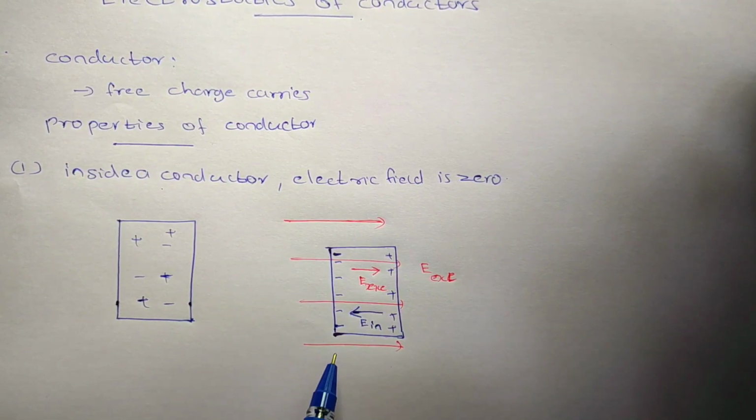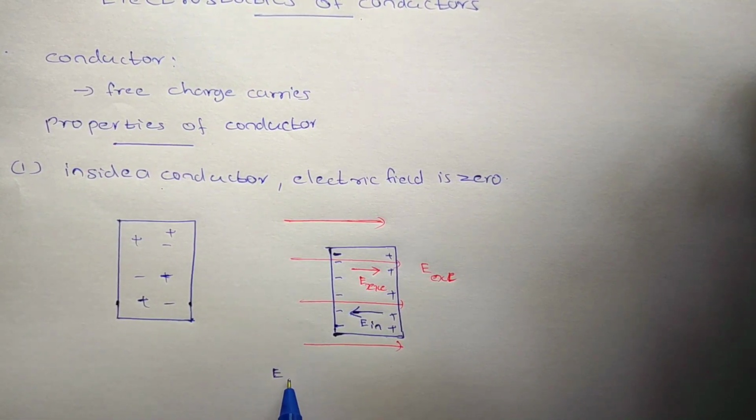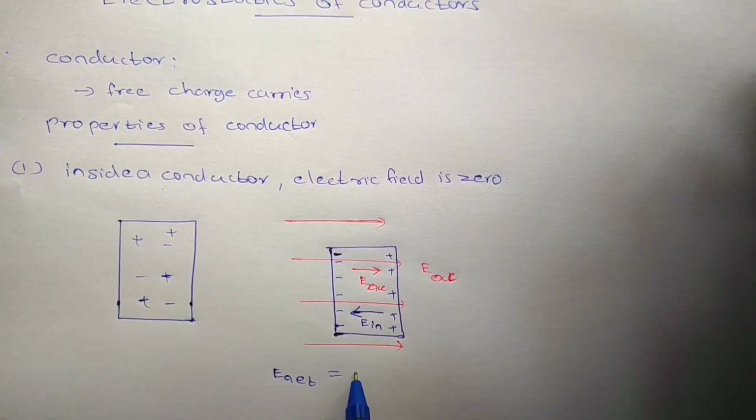So the charges will be redistributed until the net electric field is zero. That means the external electric field will be equal in magnitude to the internally generated electric field. So the net electric field inside the conductor will always be zero. This is the first property.